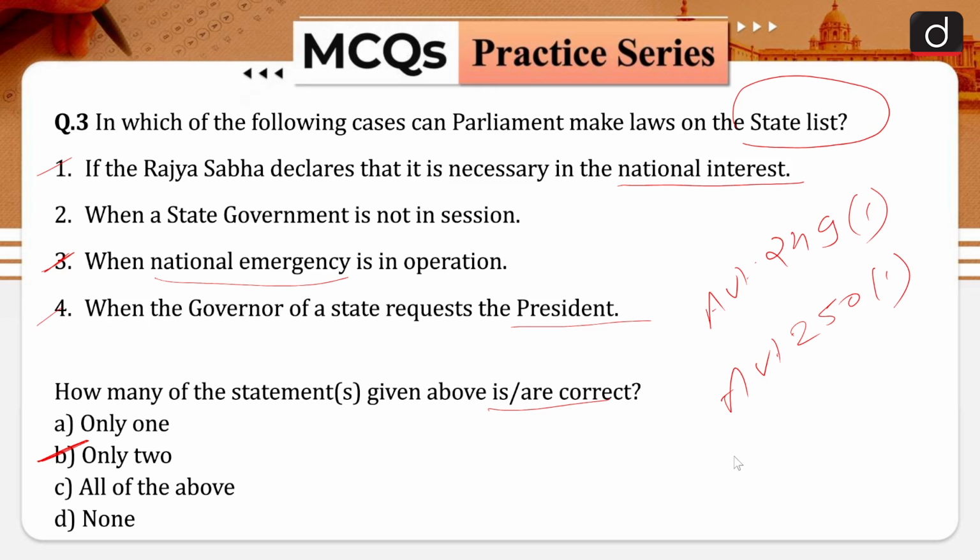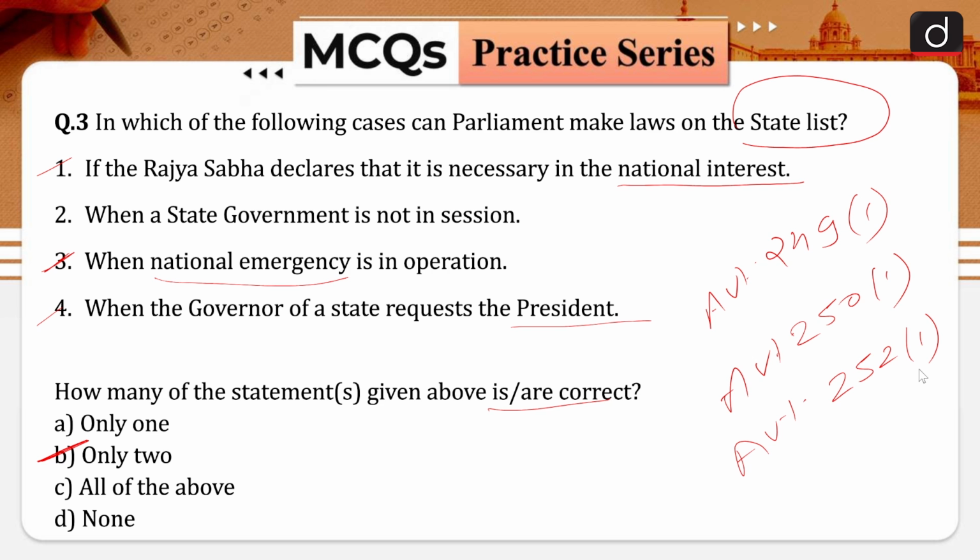The next article pertaining to this is Article 252 Clause 1. The legislatures of 2 or more states pass resolutions requesting the Parliament to enact laws on a matter in the state list.